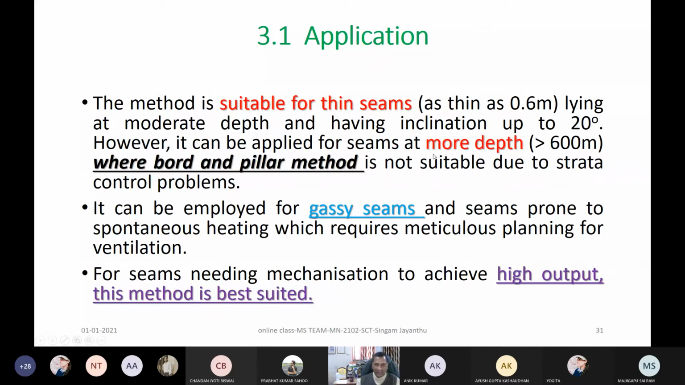Right, okay. Now continuing with this further, even thin seams, application can be done. There are cases in other countries where they used to go on their knees, they used to crawl, or they used to have some type of plows to extract. These are lying at moderate depths, having inclination up to even 20 degrees, and people used to work even in the thin seams. By crawling they used to go.